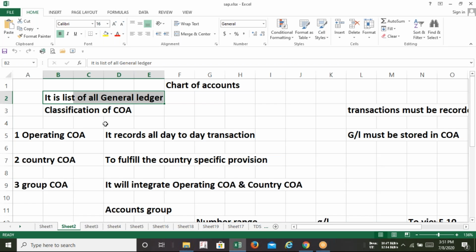Okay, so these are the few words on chart of accounts. It's a simple sentence: it's a list of all GL. So guys, focus on the GL. That's why I'm asking you repeatedly, is the meaning of GL clear to you? With example, whatever accounts are getting debited or credited, that will be a GL in SAP. That's why it's called the GL submodule.